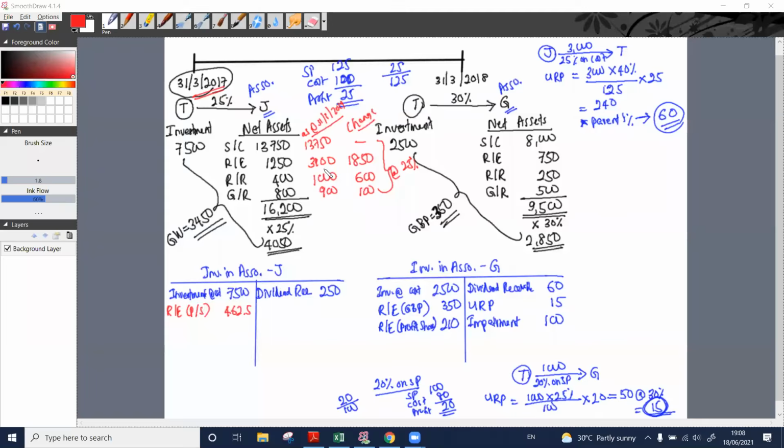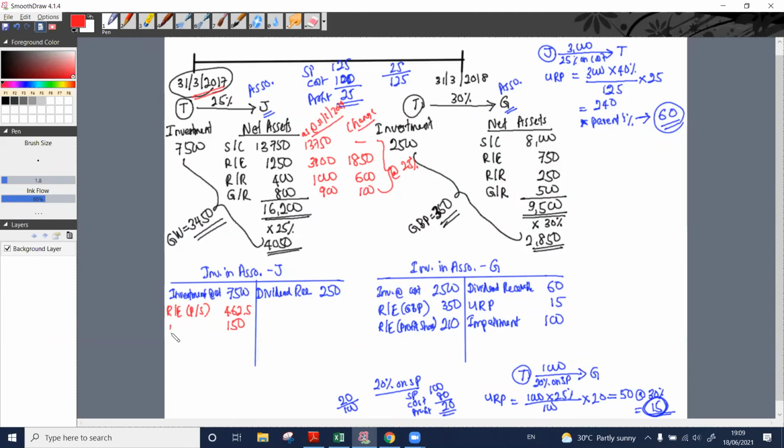See, revaluation reserve has gone up by 600. General reserve has gone up by 100. Out of this, we need to account for 25%. First, we will consider revaluation reserve. 25% out of this means 150. That one, we need to debit to our investment in associate account. Where to credit? What the credit when?